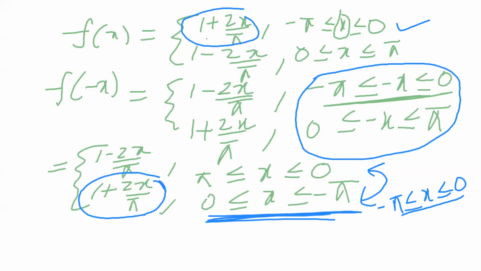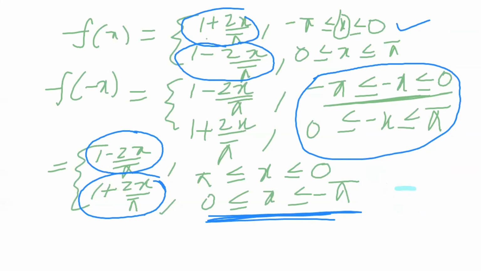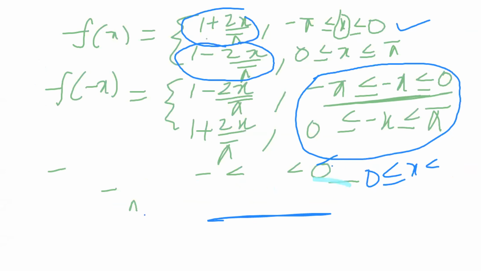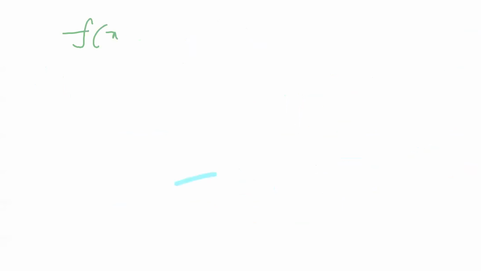And again I write the first term into the second position. So here 1 minus 2x by pi, and also I write the interval in reverse manner, that is starting with 0, so 0 less than or equal to x less than or equal to pi in the second position. This is the condition. So I am taking x by minus x, but I got the same function f of x repeated. So this condition is like f of minus x equal to f of x.